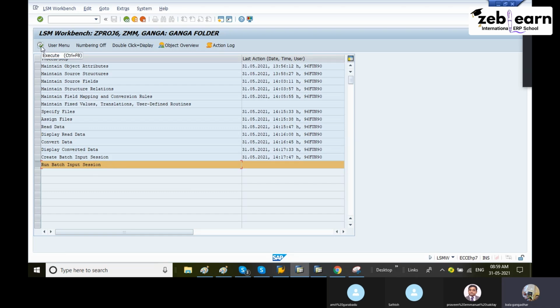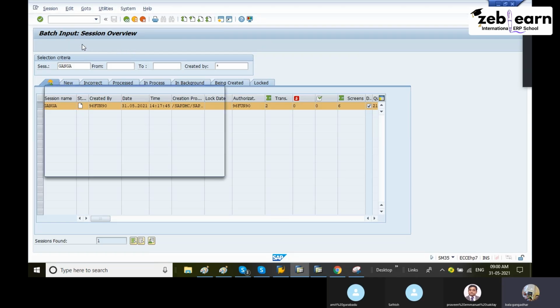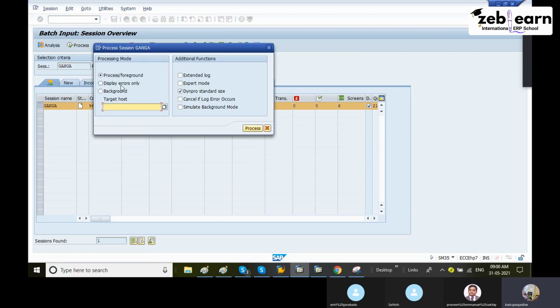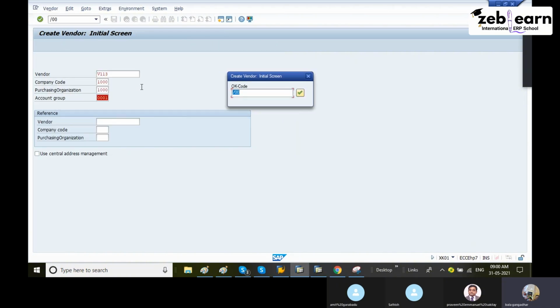Okay, execute. Here you have the session name. Select the session name. Click on process. Process foreground. Click on process. You can see here now my data, whatever I created, has come.